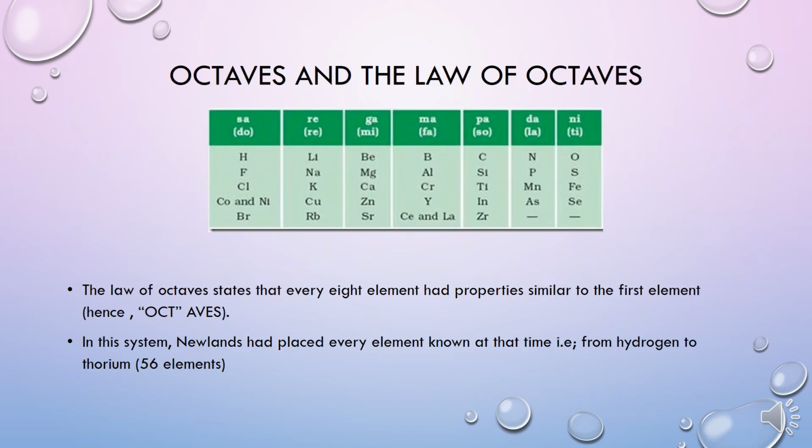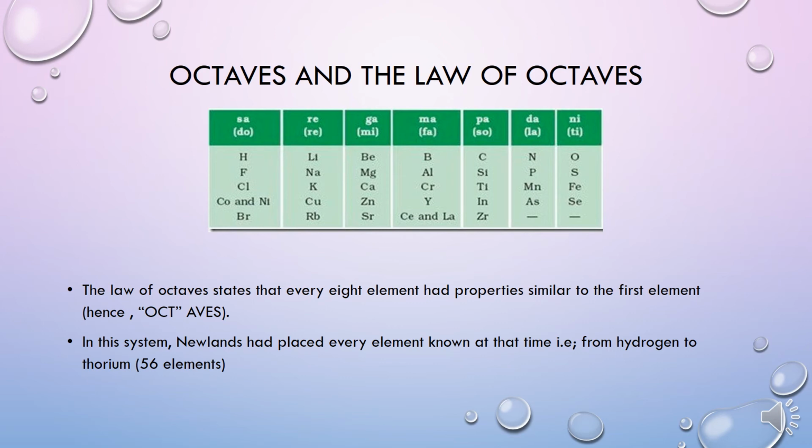Newlands put forward his observation in the form of the Law of Octaves. The law of octaves states that every 8th element had properties similar to the first element. Hence, octave, oct means 8. He noted that there was a repetition in the chemical properties of every eighth element if they were arranged by their increasing atomic masses. He compared it with musical notes.